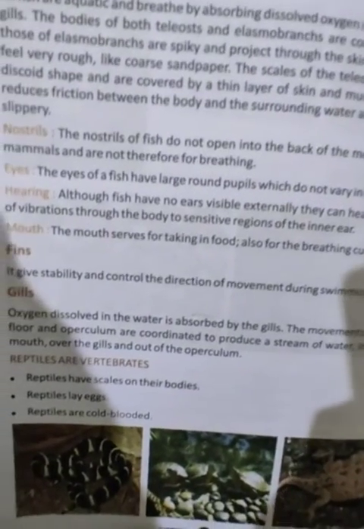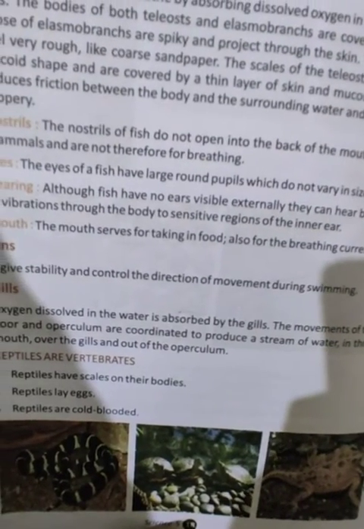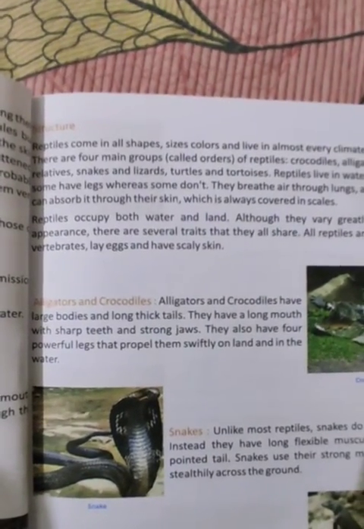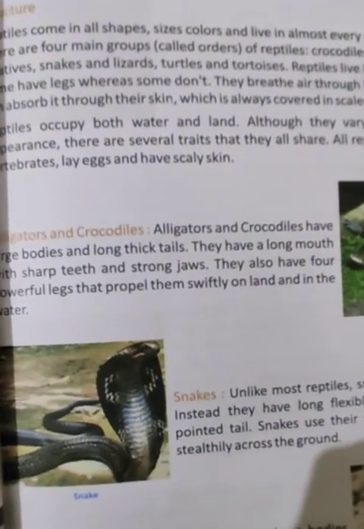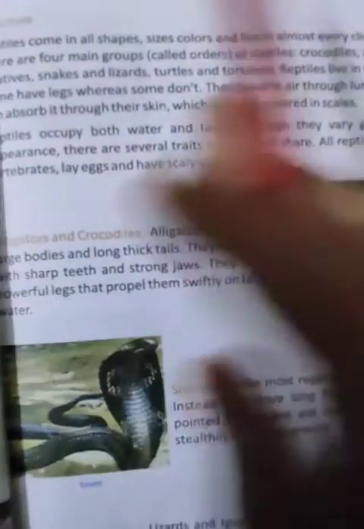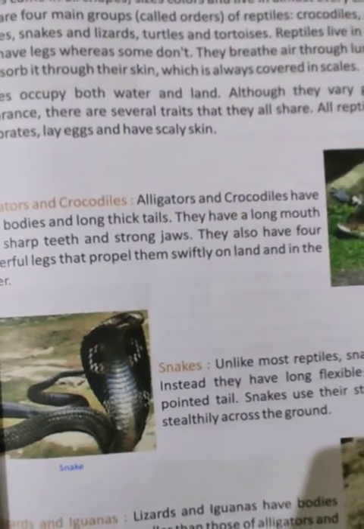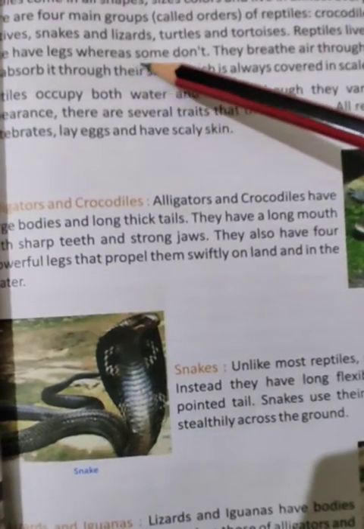Reptiles. What are reptiles? Reptiles have scales on their bodies. Reptiles lay eggs. Reptiles are cold-blooded animals. Structure of reptiles. Reptiles come in all shapes, sizes and colors and live in almost every climate in the world. There are 4 main groups called orders: crocodiles and alligators and their relatives, snakes and lizards, and turtles and tortoises. Reptiles live in water and on land. Some have legs while some do not have legs.